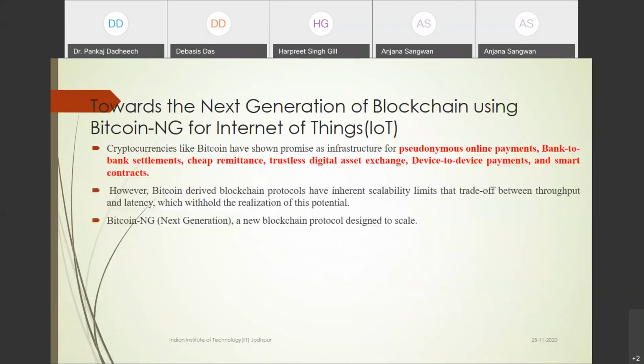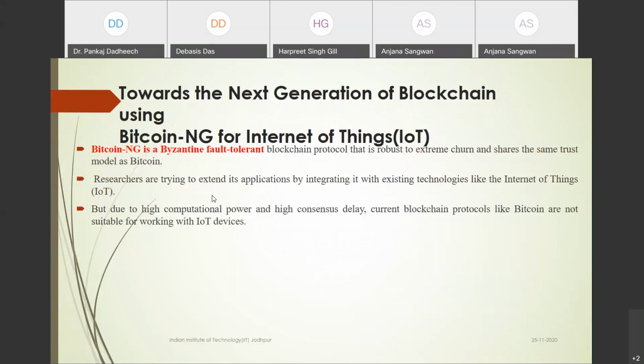This scalability is based on some modifications in Bitcoin NG. Bitcoin NG, the next generation, is a Byzantine fault tolerant blockchain protocol. Here they modified the number of operations inside Bitcoin. They reduce the number of operations while maintaining a high level of security, and they also reduce some computation cost and consequence delay.